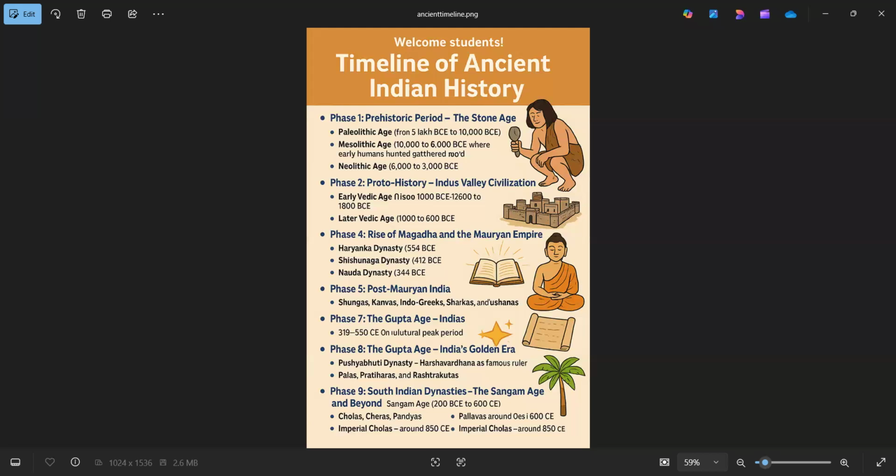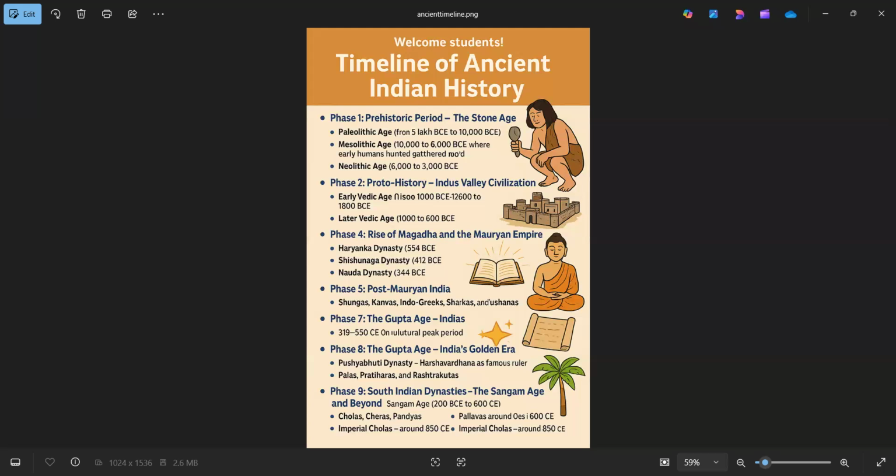Coming to phase 8, regional dynasties after the Guptas. After the Gupta Empire declined, smaller kingdoms arose. The Pushyabhuti dynasty with Harshavardhana as its famous ruler, Palas, Pratiharas, and Rashtrakutas ruled different regions across the Indian subcontinent.